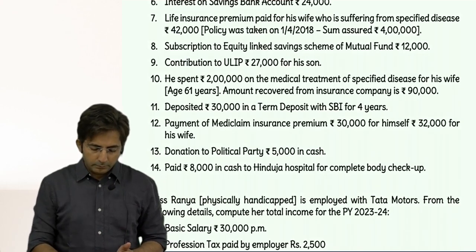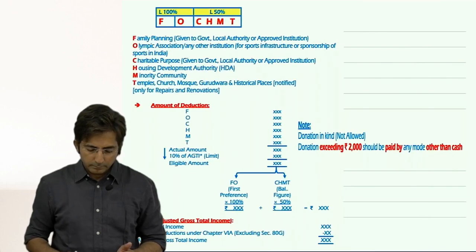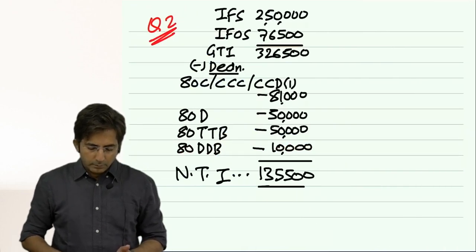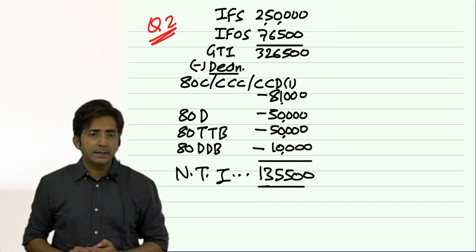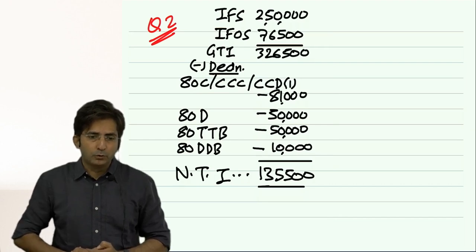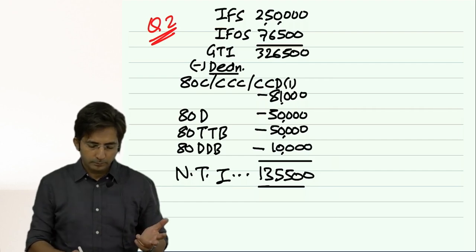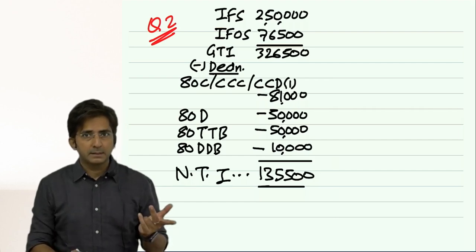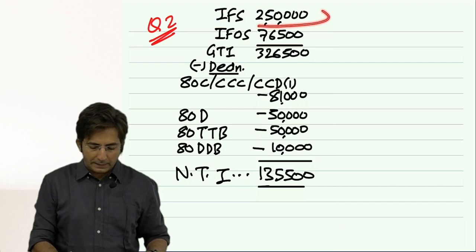Okay, now check the answer. First, income from salary. In income from salary, what have you written? Tell me in detail. Pension 50,000 into 25,000 into 12. That comes to 3 lakhs. Then standard deduction 50,000. So your salary will be 2,50,000.